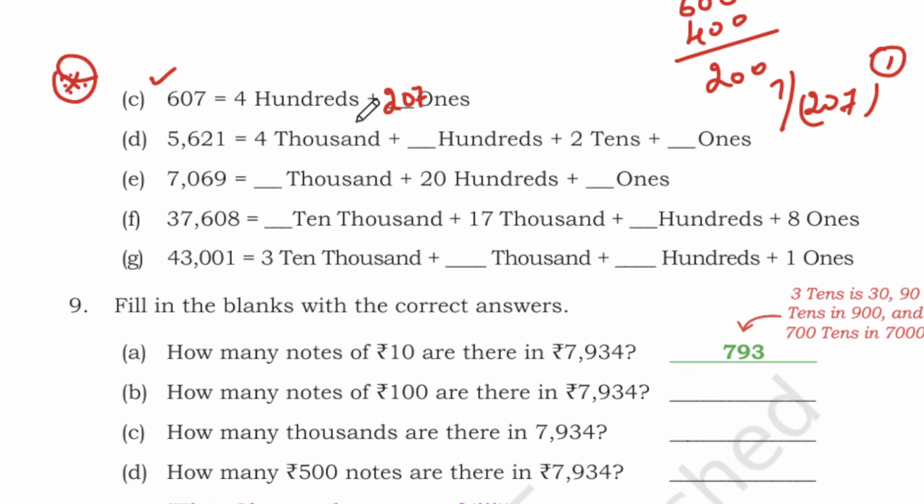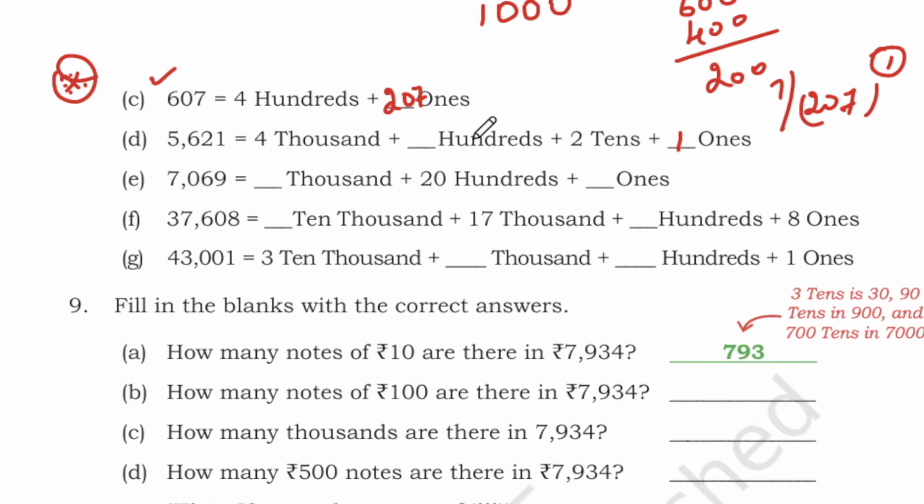5621. Here we have only 4000 and hundreds we need to find out. 2 tens, it's 2 and we have 1, it is already there. So 1 we can write. So we have only 4000 but here they have given 5000. So we need one more 1000.